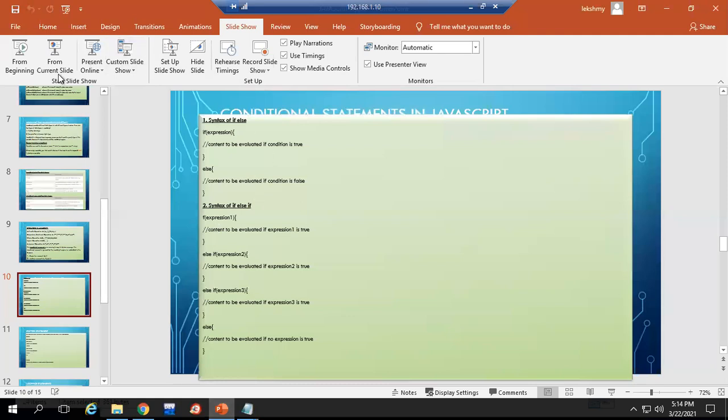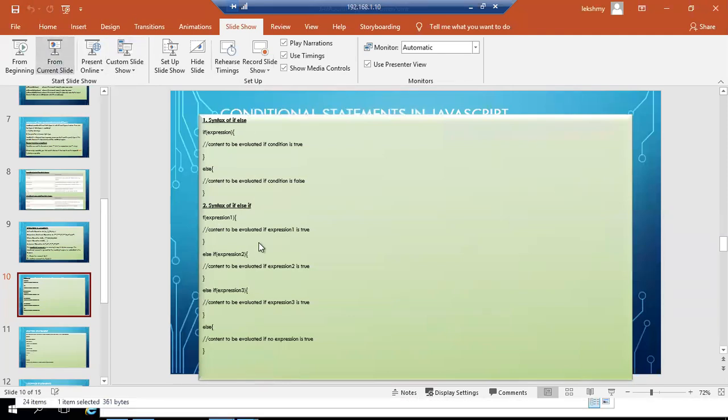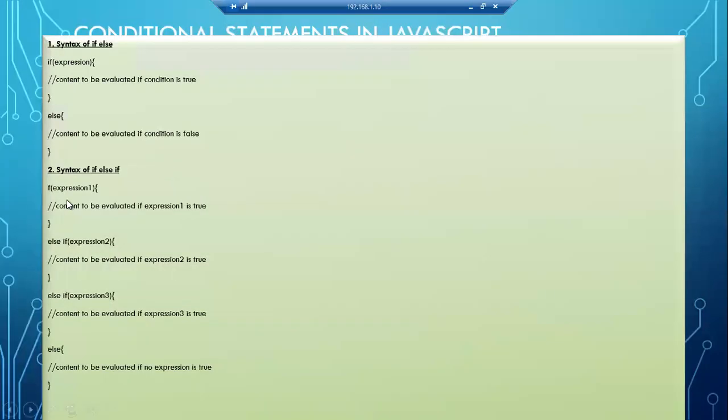Now else if, that we are using for multiple conditions. That means if the expression is true, we have the true statements to execute. If expression one is false, another expression is there to check. That means another choice of values or another condition to check. So else if another expression, if that is true, this block of statements will execute.